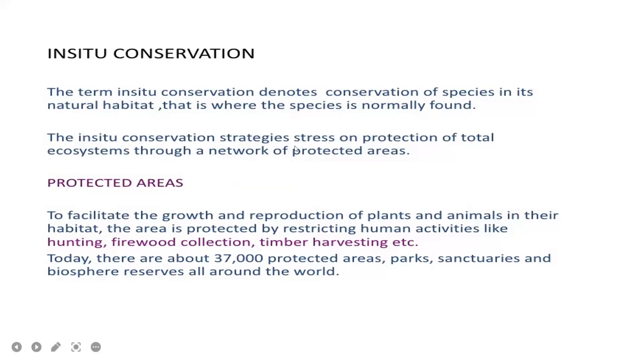The in situ conservation strategies mainly stress the protection of the total ecosystem through a network of protected areas. These natural habitats where they grow are protected. Mainly these areas are concentrated on and protected through a network of protected areas. Protected areas facilitate the growth and reproduction of plants and animals in their habitats. The area is protected by restricting human activities like hunting, firewood collection, timber harvesting, etc.